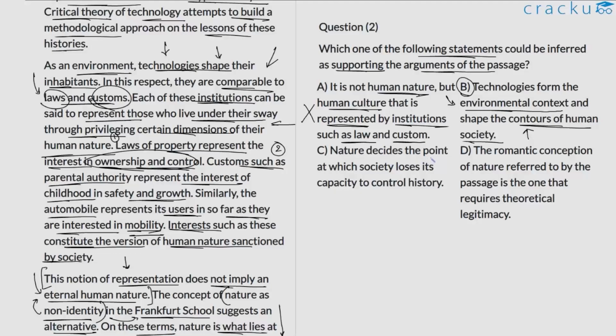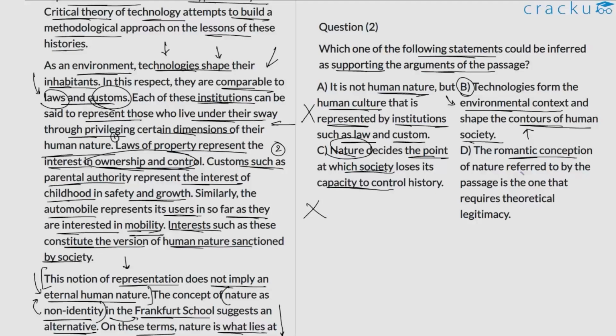C, nature decides the point at which society loses its capacity to control history. Now it's unclear how this is supporting the discussion. Nature is making a decision. So again, I personally feel that this is totally off topic, which is why we can reject it.